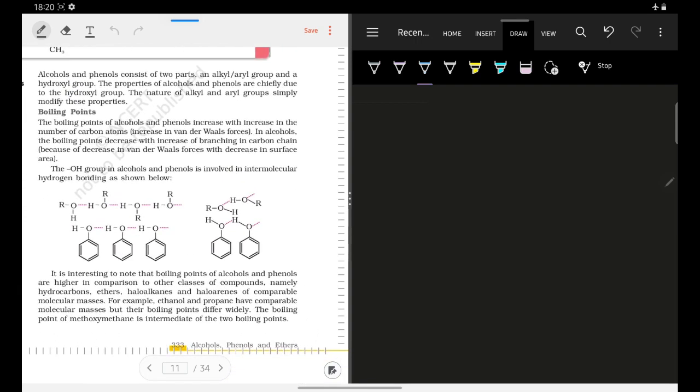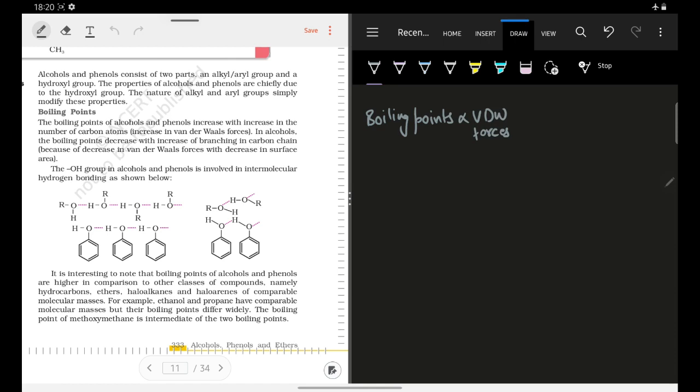So for understanding boiling points, you must know some of the concepts, है ना? कि first you know that boiling point is dependent on some of the factors. What are those? Boiling point is dependent on van der Waals forces. Okay, so this is what I'm going to write here, कि boiling points they are actually dependent on what? They are dependent on van der Waals forces. ठीक है ना? तो when the van der Waals forces will increase, the boiling point will also increase.